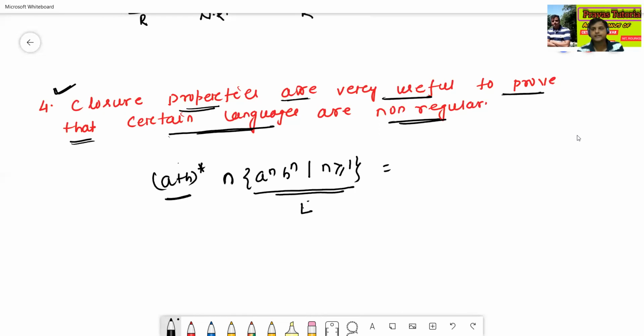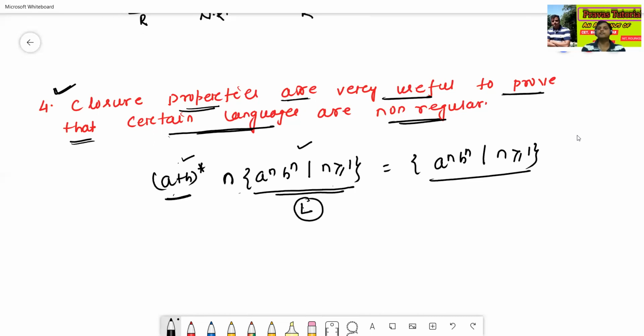Now I am taking the intersection of (a+b)* and a^n b^n such that n is greater than or equal to 1. Now we get the intersection equal to a^n b^n such that n is greater than or equal to 1. The intersection gives the language itself, so the language is non-regular.